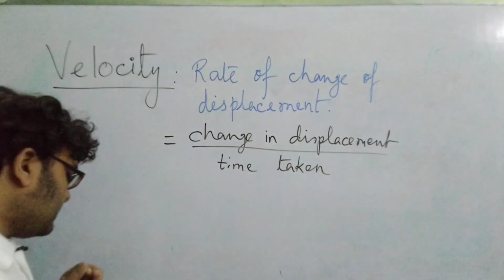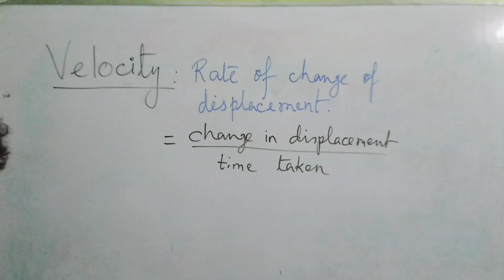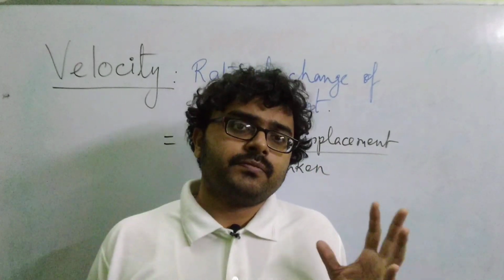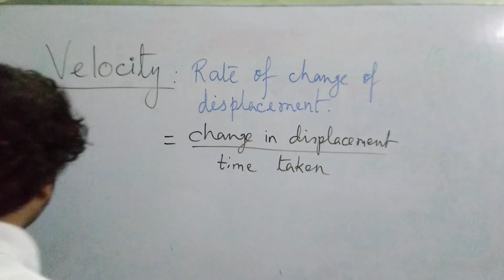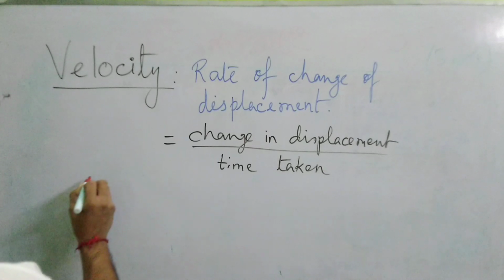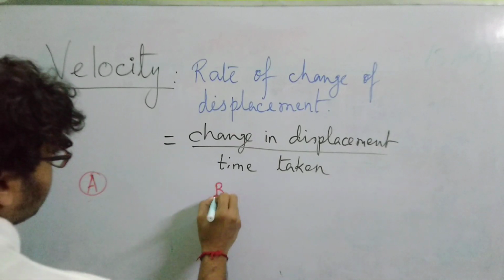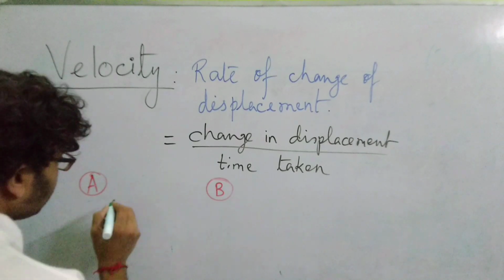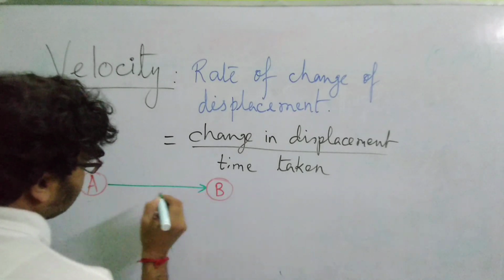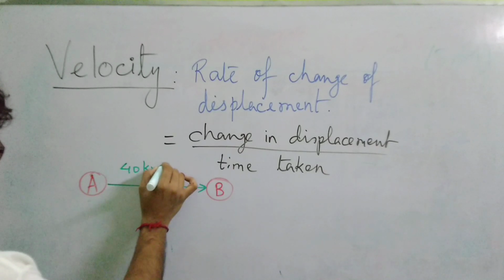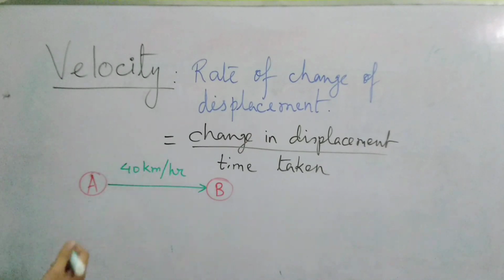Now, for velocity you have to be specific about the direction. Let me clarify it. There are two places, A and B. Now a car is moving from place A to B, and it has, say, a constant speed of 40 km per hour. So speed is 40 km per hour, no problem, no issue in that.